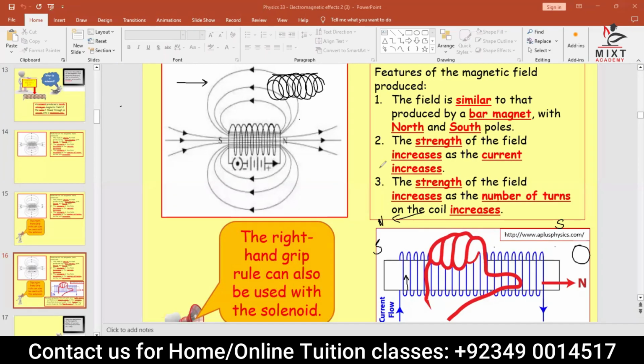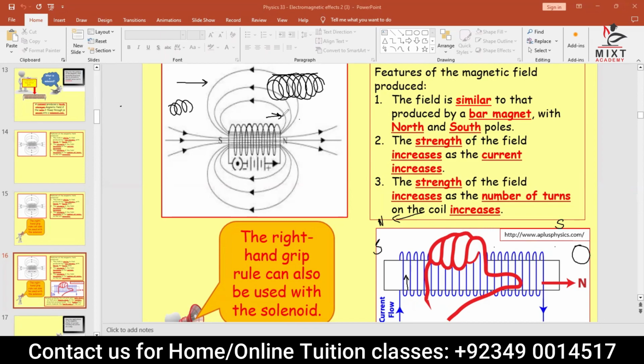Yes, sir. So basically, when current is going from this side, we don't need to see which way the current is coming. We just need to see which way we can curl our fingers so that the direction of the current is established. If you grab with your hand, moving your thumb on the right hand side, your finger curl will be in anti-clockwise direction like this.